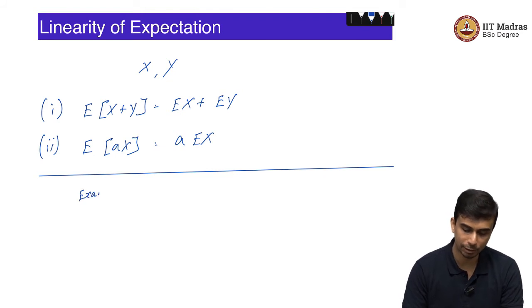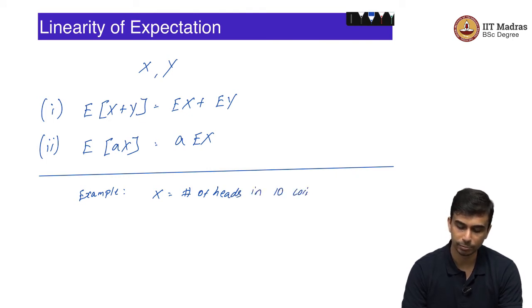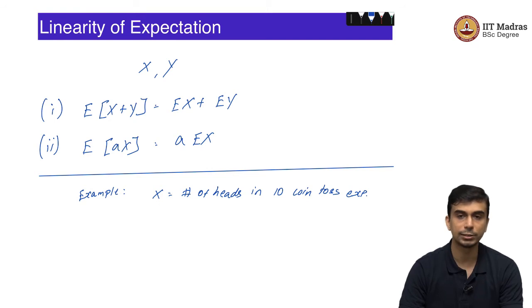expectation. For example, let us say you have an experiment which is the 10 coin toss experiment. You are tossing 10 coins and the random variable X is the number of heads. Let us say you have a fair coin.